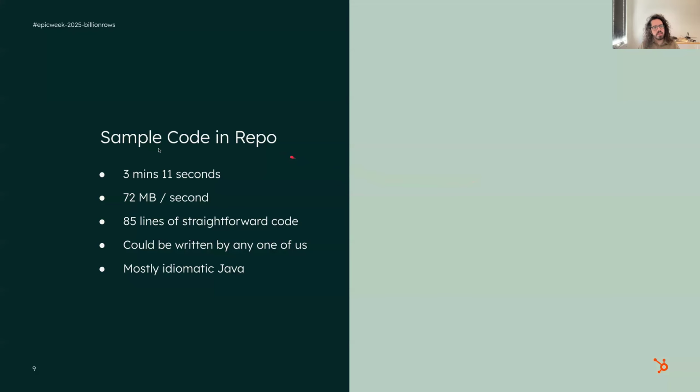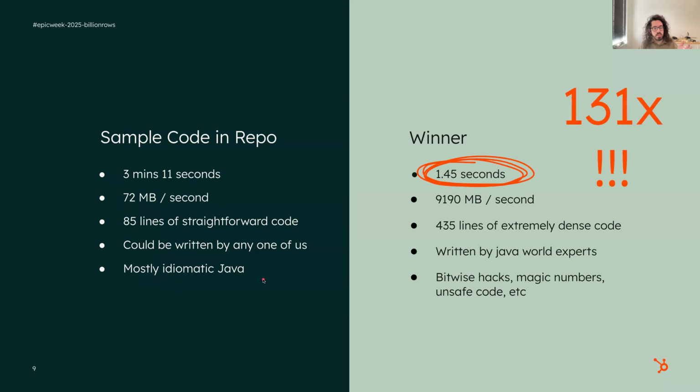And then finally, there's a sample code in the repository, right? And it takes around 3 minutes and 11 seconds. It's around 85 lines of fairly straightforward Java code, right? Could be written by any one of us, mostly fairly idiomatic. But if you look at the winning result, it's actually only 1.45 seconds, right? Not minutes, seconds. So that's 130 times faster than this baseline implementation.